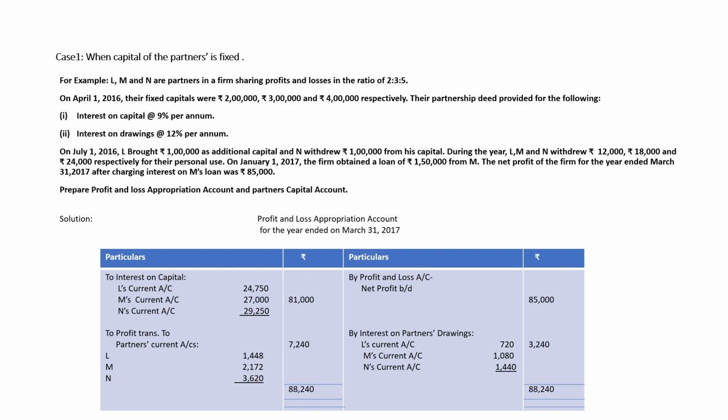So it will be 720, 1080, 1440. Total is 3240. And the balancing figure will be profit, which is 7240, and this profit will be distributed among the partners in the ratio of 2:3:5, which will become 1448, 2172 and 3620. So students, this way we'll make profit and loss appropriation account.